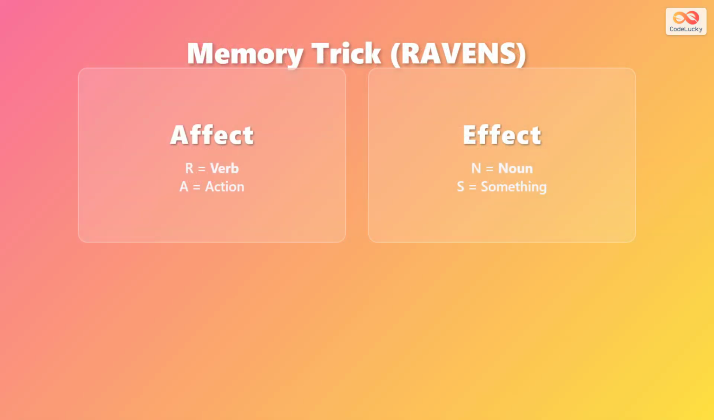Here's a helpful memory trick called RAVENS. For affect, think of the letter A, which also stands for action. Affect is the verb, the action word. For effect, think of the letter E, which stands for ending or effect, as the noun, the thing that results. Use RAVENS to remember. Action equals affect and ending equals effect. This simple trick will help you choose the correct word every time.